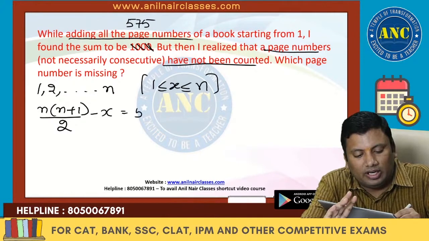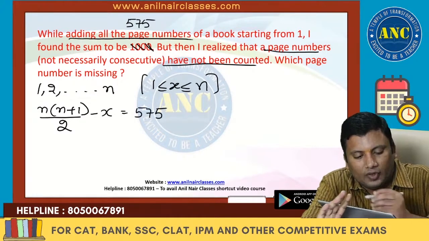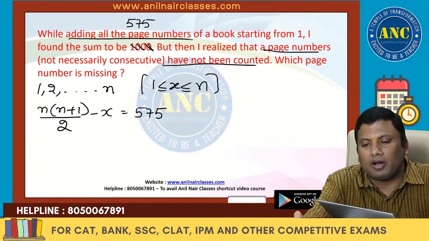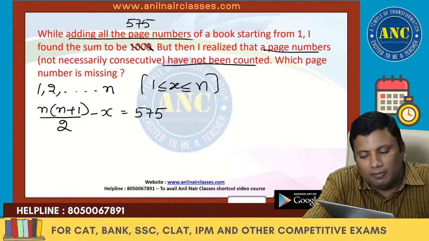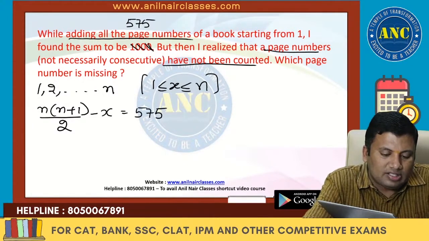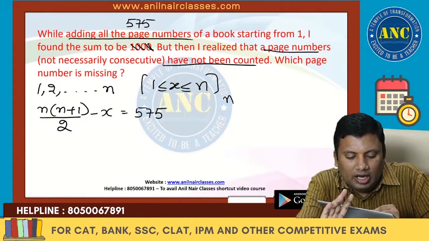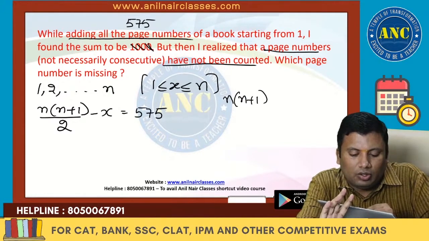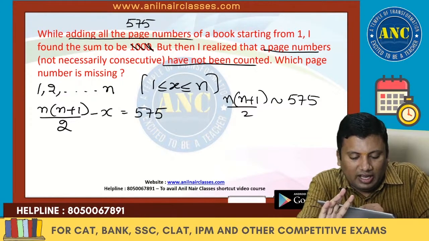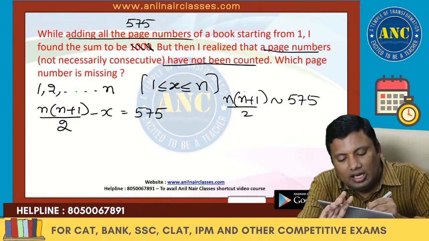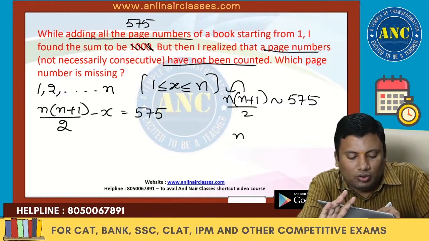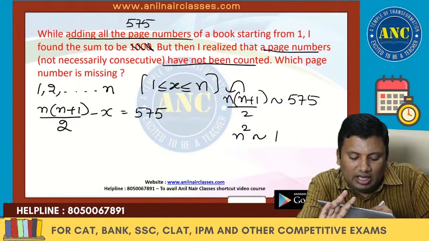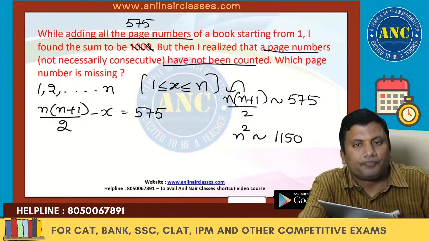First we will do it with 575. Is this equation clear? I am counting every page number. One page number I forgot to count, so it is minus x. Now n into n plus 1 by 2 is nearer to 575. I will tell you why I did this. n plus 1 is closer to n. n square is nearer to 1150.